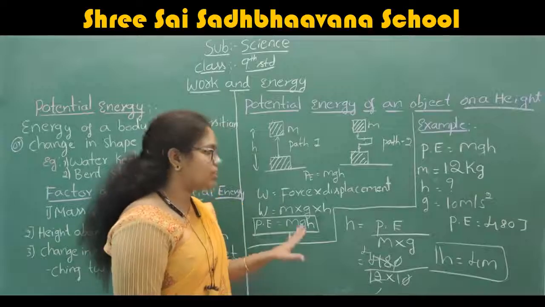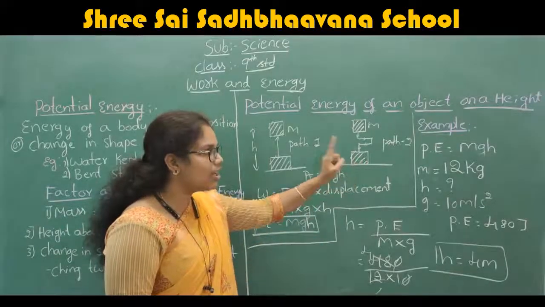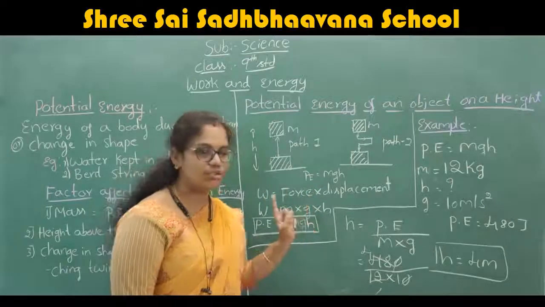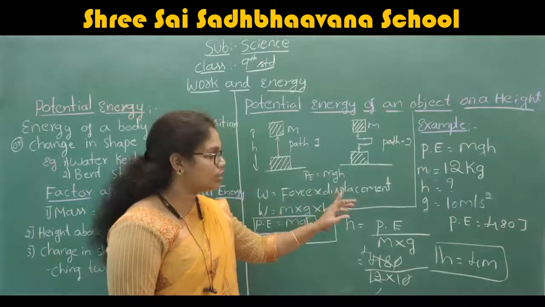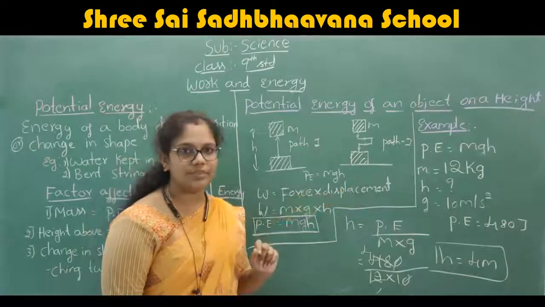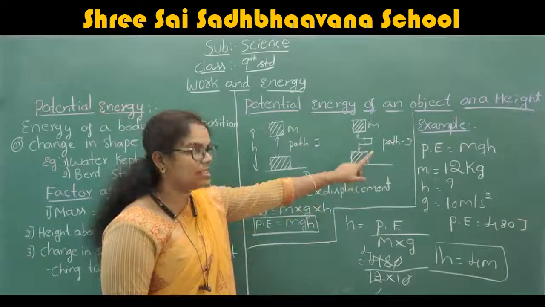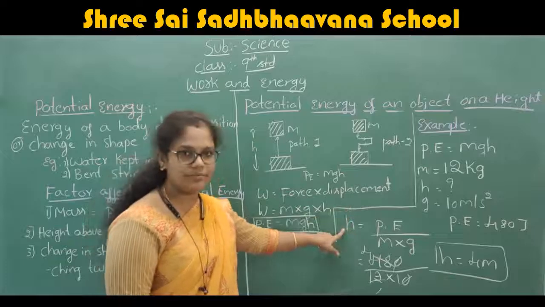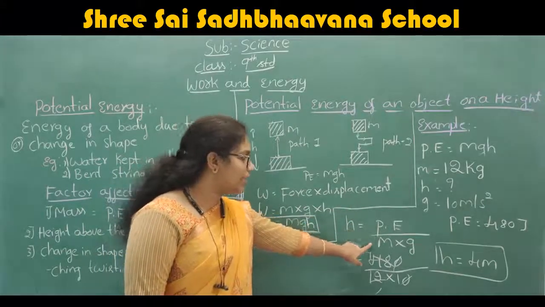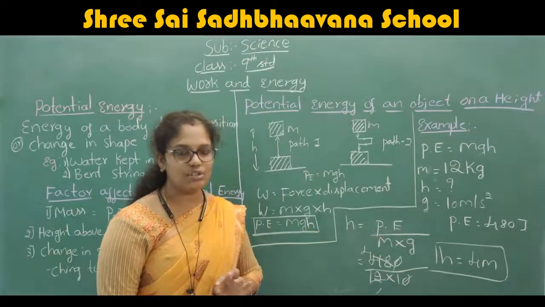If you see the question, they have given the mass, the acceleration due to gravity, and the potential energy. But they didn't give the value of h. Therefore, you want to change that formula with respect to h. Therefore, h is equal to potential energy by mass into acceleration due to gravity.